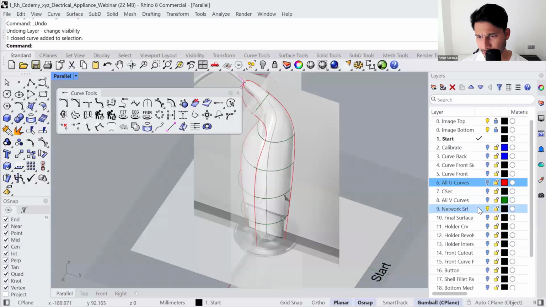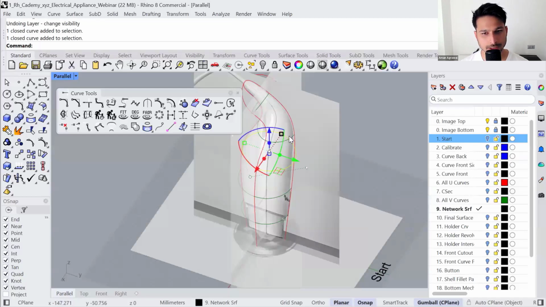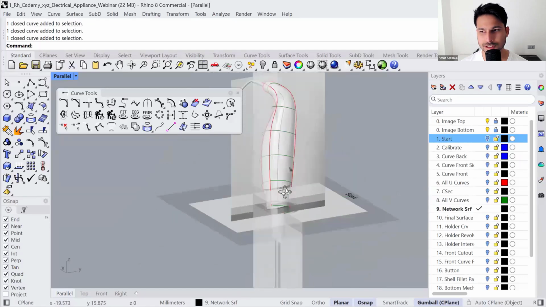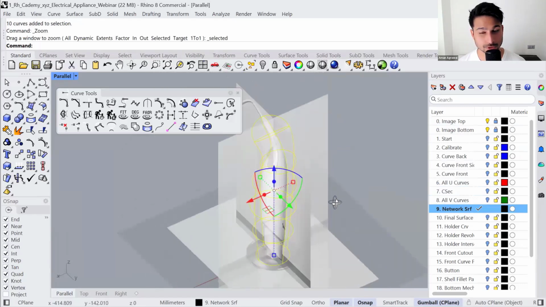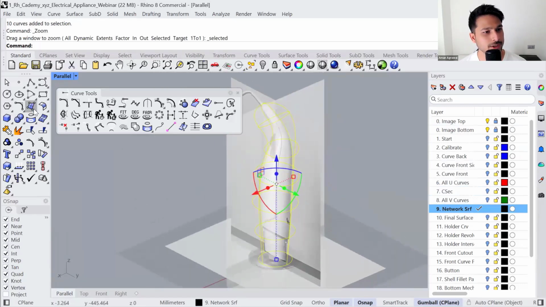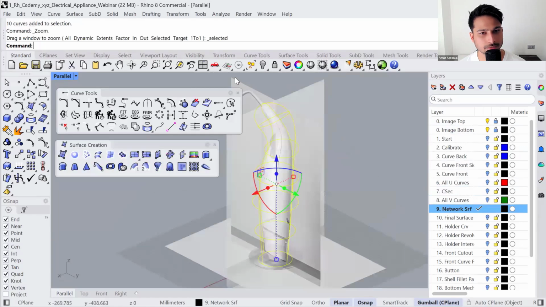Also, I think it's better you make this layer active and hide even the start layer if you have generated the curves, to not create duplicate curves in that location. All right, so these are the final set of curves. Make sure you make this active, hide everything else. So now we will convert these curves into surfaces. So let's go to Surface Creation tool.